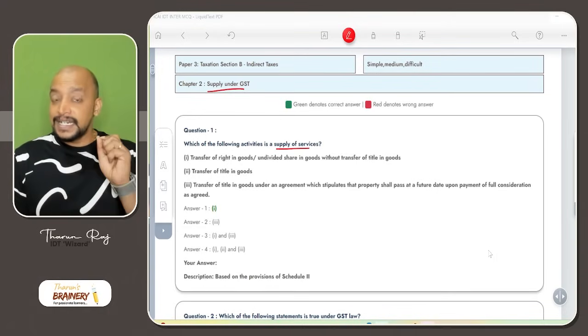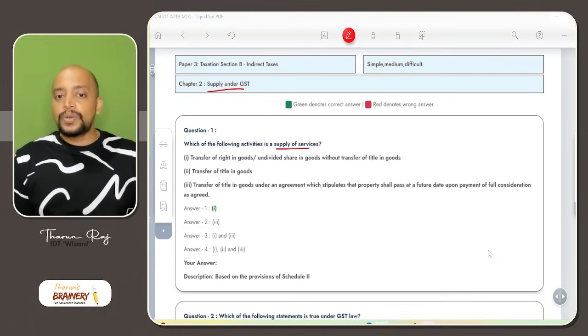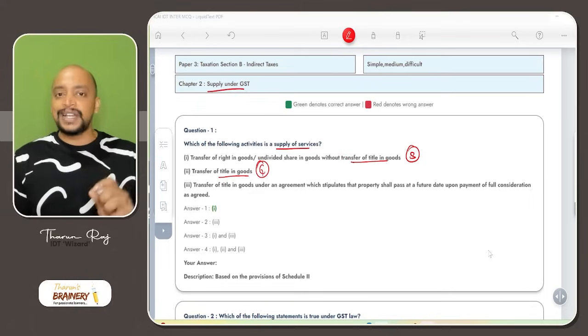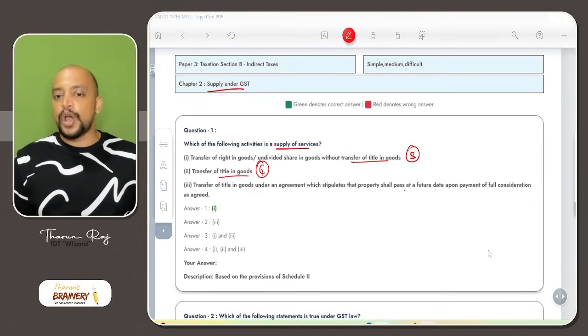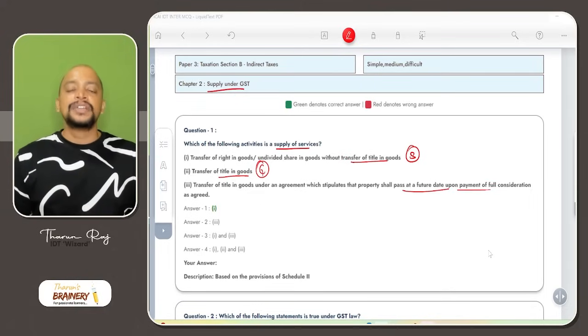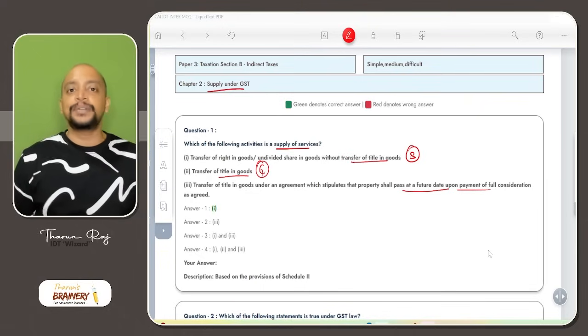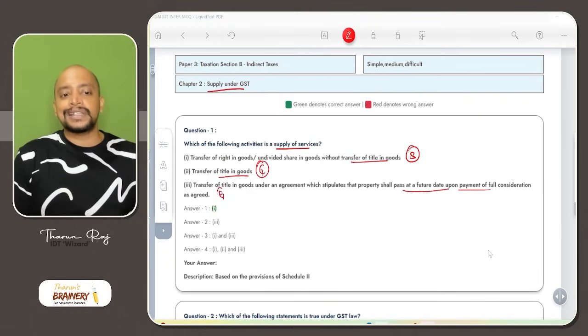Transfer of right in goods without transfer of title in goods. Yes, it is treated as supply of service. Transfer of title in goods is treated as supply of goods. Transfer of title in goods and an agreement which stipulates that property shall pass at a future date, that is hire purchase, will also be treated as supply of goods. So only the first activity will be treated as supply of service.